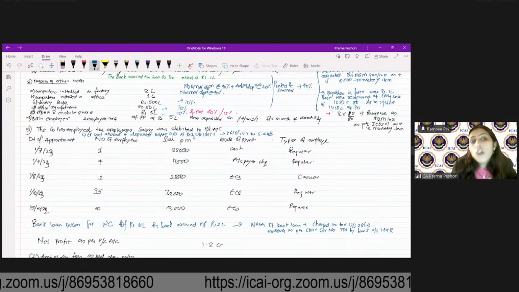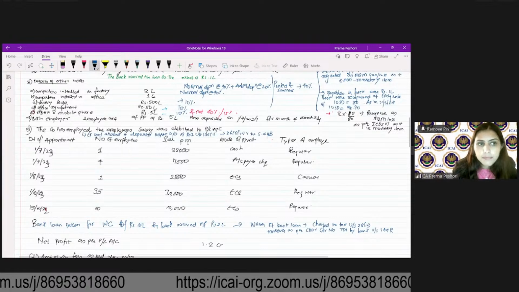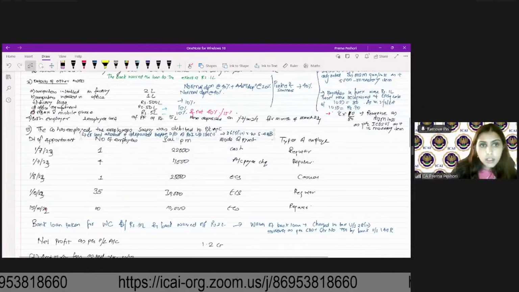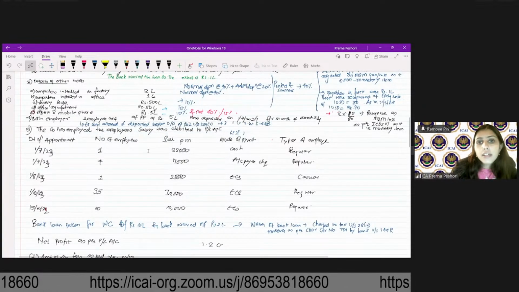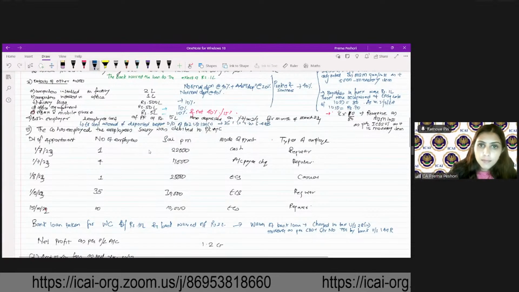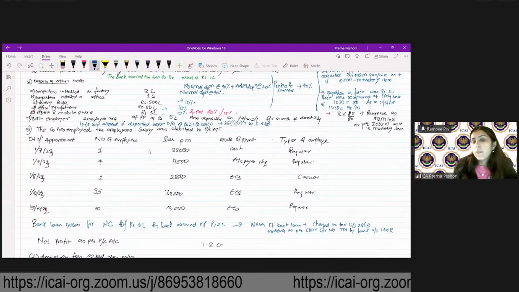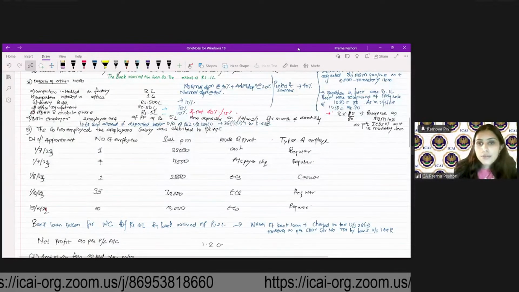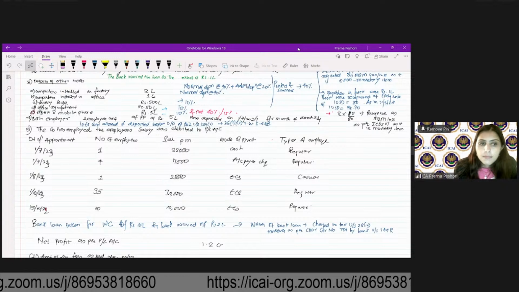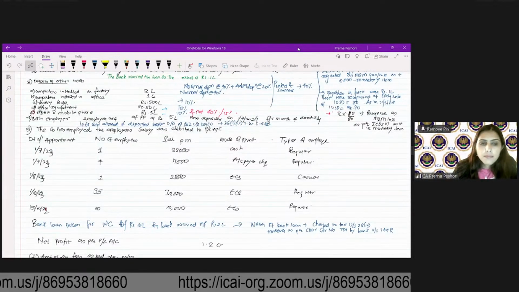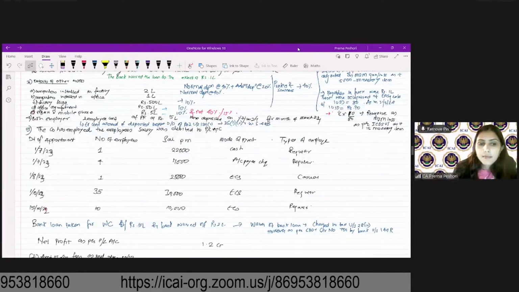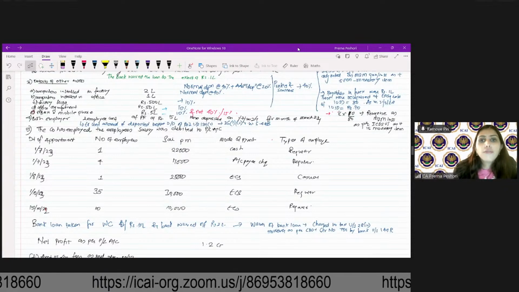What about the employee contribution? Whether employee contribution will be allowed as deduction or not. Yes.